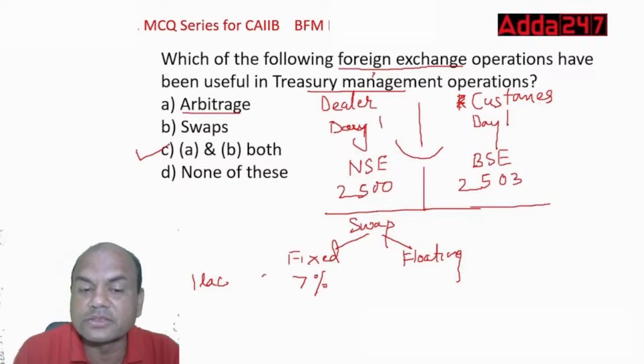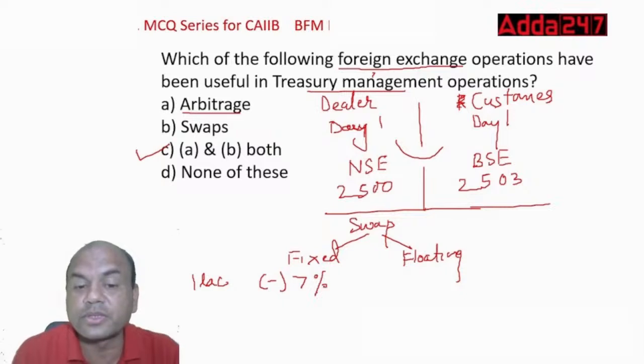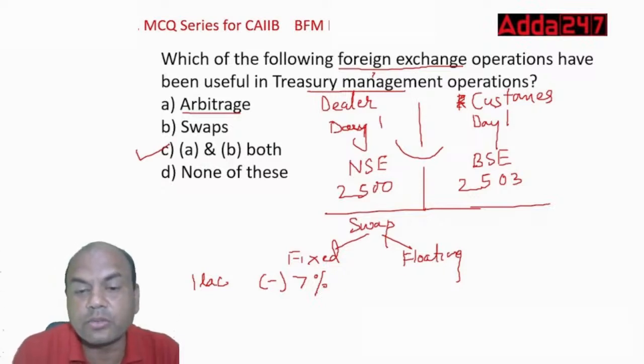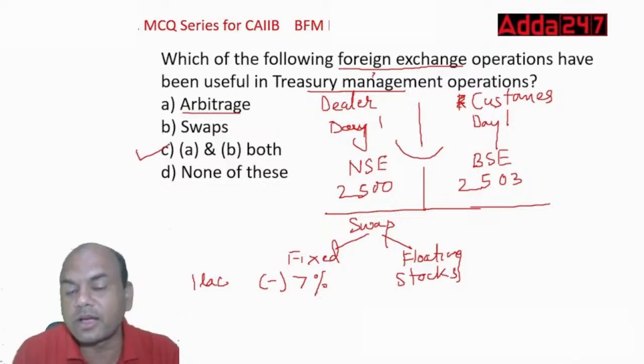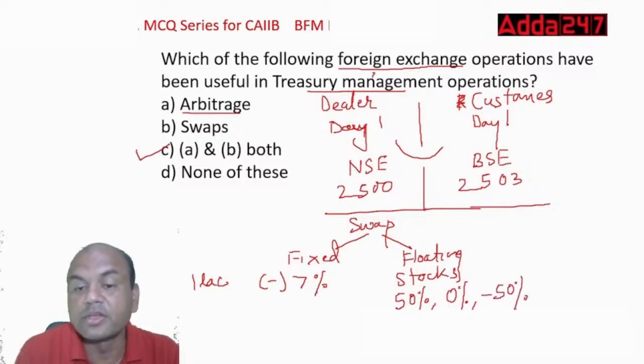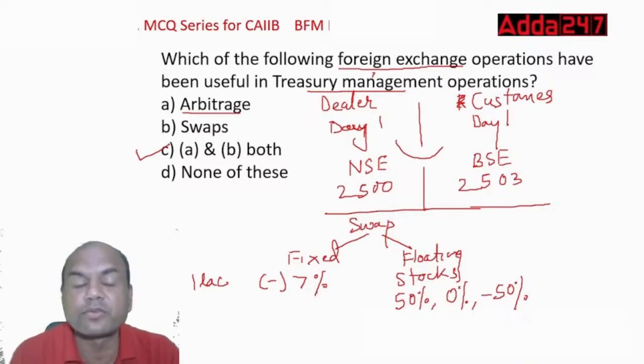So I am guaranteeing you a 7% rate of interest. This is fixed. And what do I do with this 1 lakh rupees? I invest it, let's say, in the stock market. Now these stocks can give me 50% returns, or they can give me 0% returns, or minus 50% also. Anything can happen. So this is floating. So in swaps, always remember one leg is fixed and the other leg is floating.